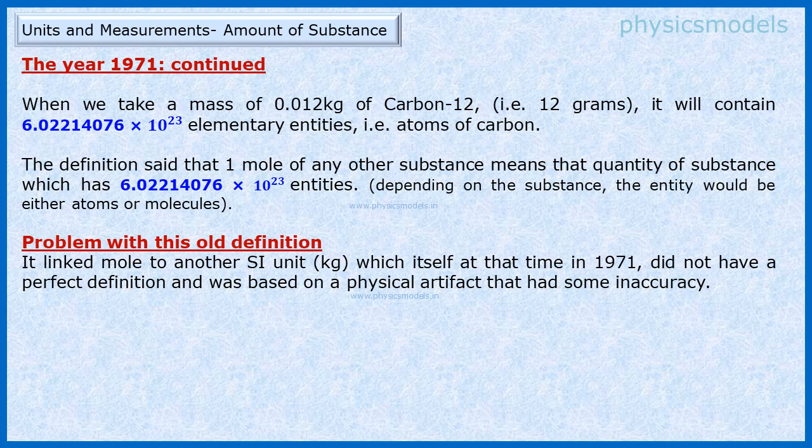And 1 mole of any substance, anything, sugar, salt, iron, cobalt, would be that amount of substance which will have these many elementary entities. Again, entities could be atoms or molecules depending upon the substance. The problem that scientists pointed out was that the SI unit for amount of substance is referring to another SI unit called kg, and that 1 kg also was not very accurately defined in those days. It was based on a master reference of a platinum iridium bar kept in Paris, and so this problem had to be solved.